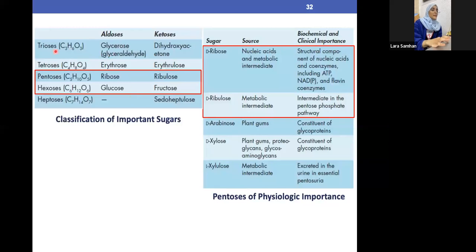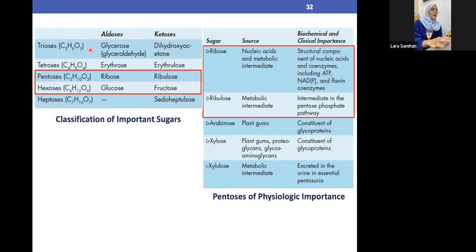Okay, so we have here just the names, as we can see, triose is C3, C4, C5, C6, and C7. We have here an example of triose, in this case glyceraldehyde. Here we have dihydroxyacetone. As we said, aldehyde, aldose; acetone is mostly related to the ketone or the ketose. In regard to the tetrose, we have this example, same goes to the pentose, this one and this one, same goes to the hexose. We have glucose, fructose, and so on and so forth.